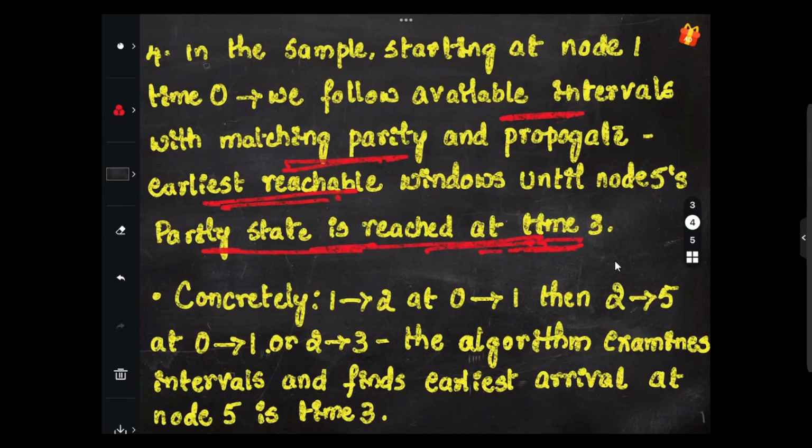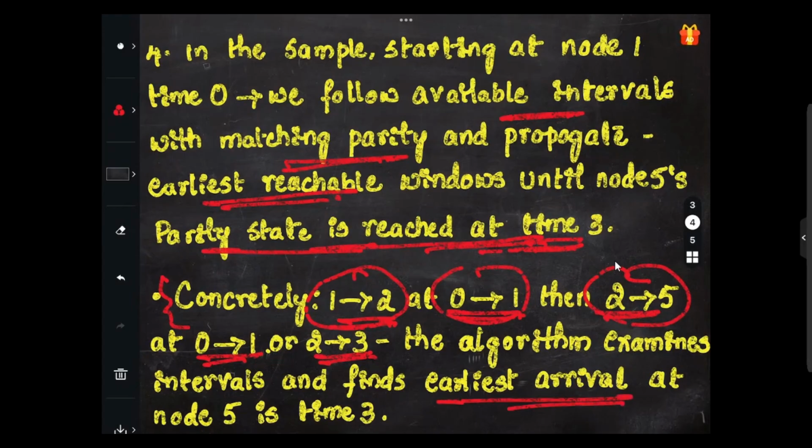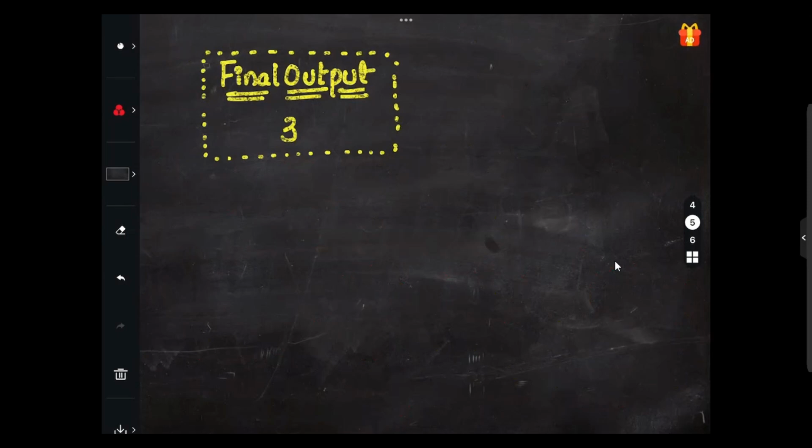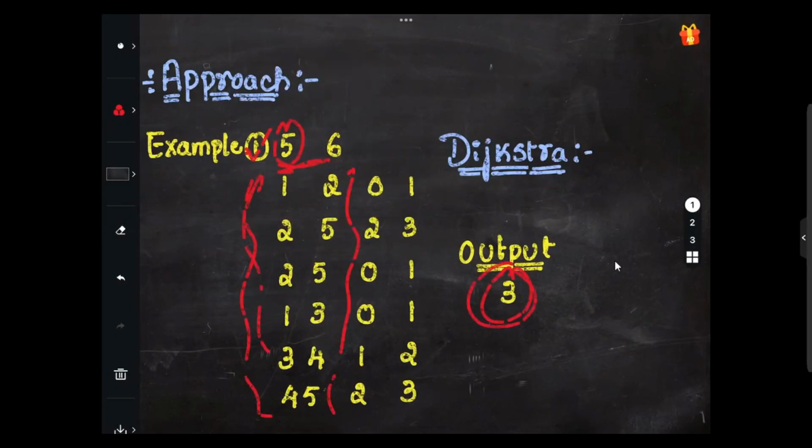Concretely, we can consider 1 to 2 at 0 to 1, and then 2 to 5 at 0 to 1 or 2 to 3 as well. So the algorithm examines intervals and finds the earliest arrival at node 5 is time 3. The output we got is 3, which is equivalent to the output mentioned for example 1 in the question. So our approach works correctly here.